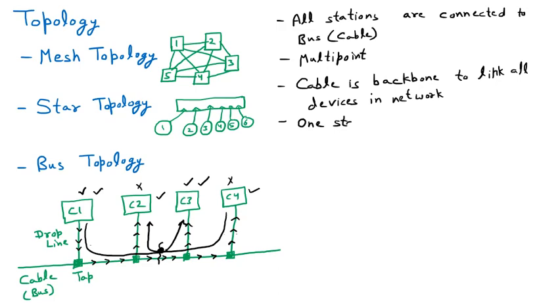So one station can transmit at a given time to avoid conflict. Well, conflict is the collision. So to avoid the conflict, we are giving everybody a specific time. At this time, you have to send. So that is a deal every computer is having in the bus topology.